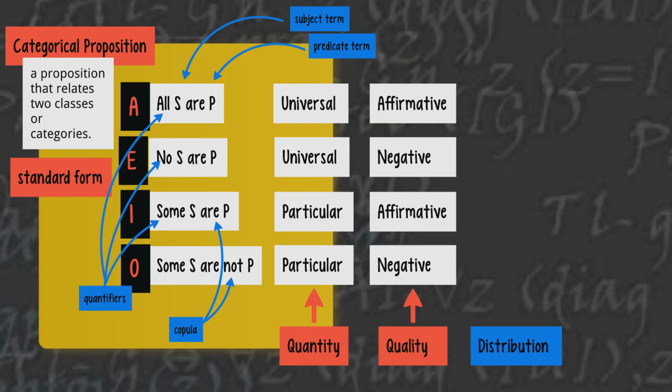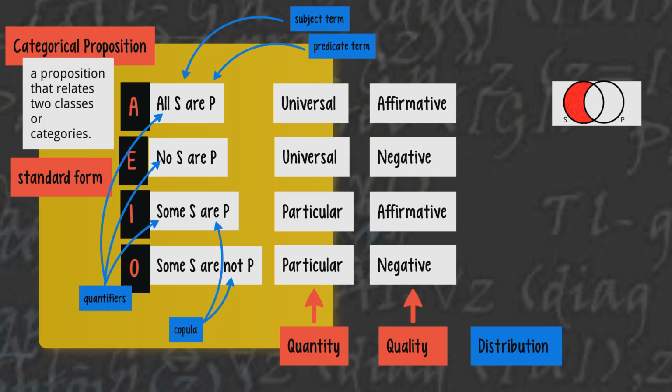Now, in order to make sense of this, it will be helpful to get a clearer sense of what each one of these propositions actually means by looking at the Venn diagram that represents the meanings of these propositions. Let's start with the A proposition. The Venn diagram that represents what the A proposition means is this one.